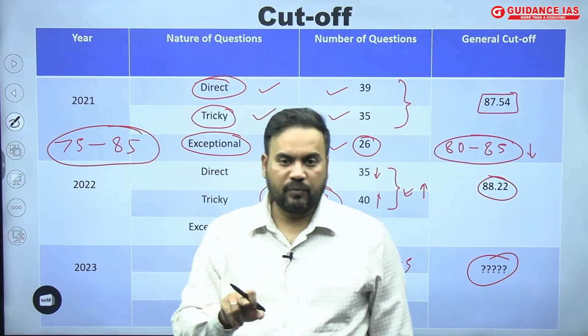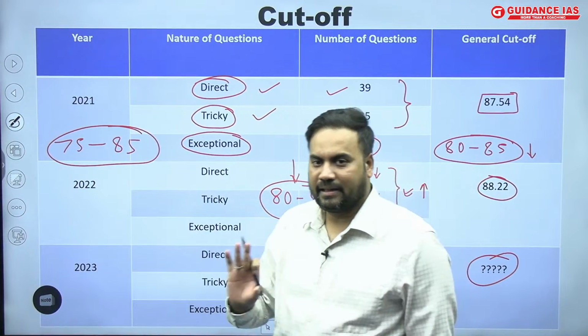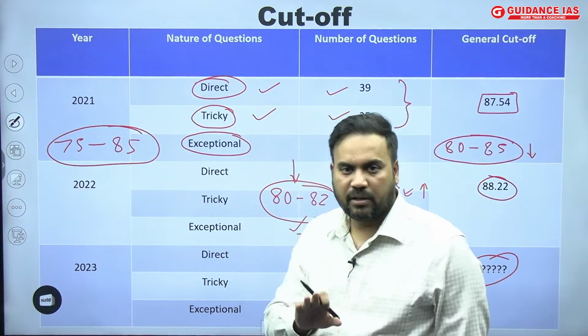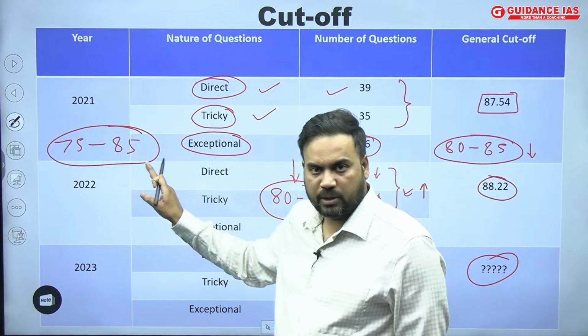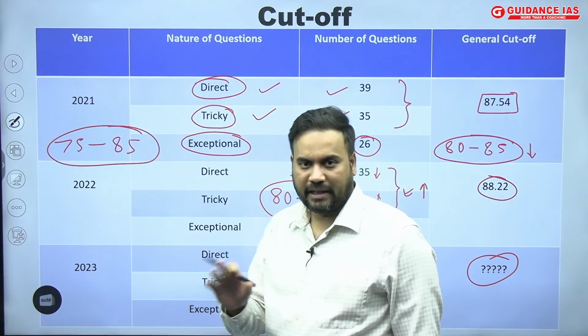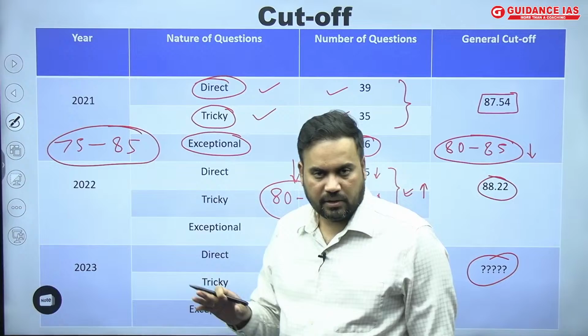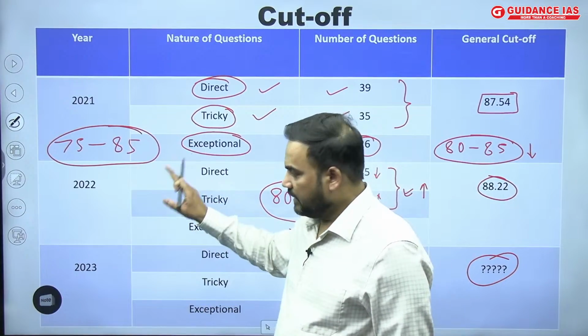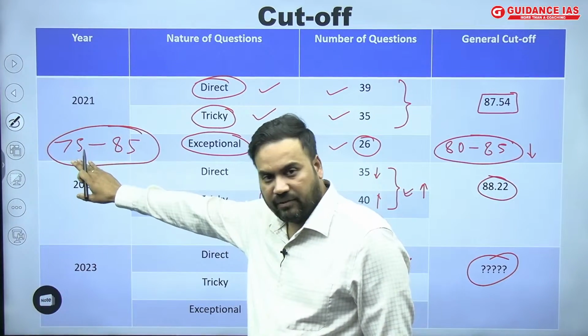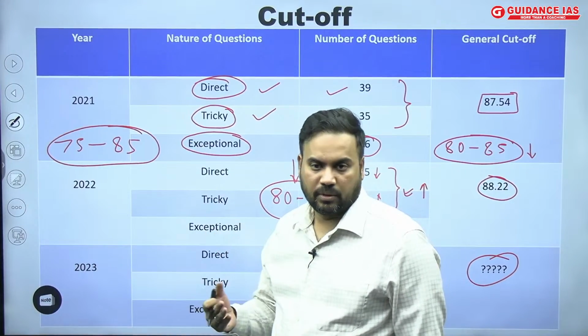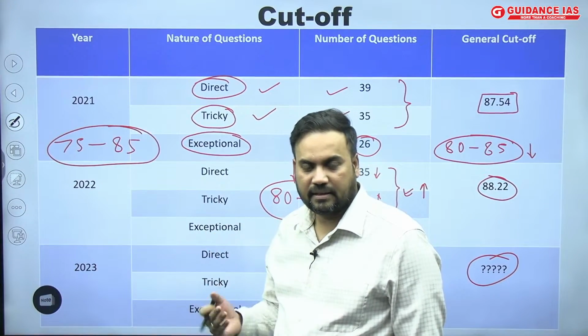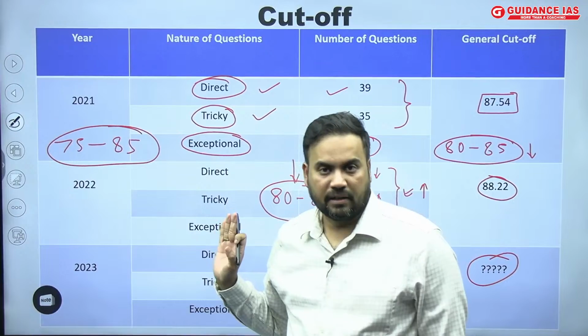Which of the answers UPSC will take depends upon the examiner who has set the paper. So there might be 2-3 questions whose answer might vary from the keys which we have given or other institutes have given. So definitely, even if you are at 75, there is a chance that 1 or 2 or 3 questions can increase and you might find your name in the list.